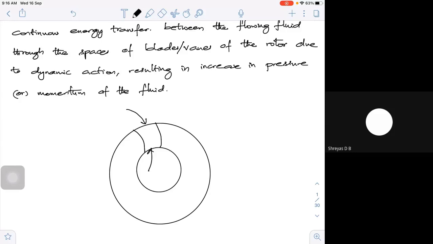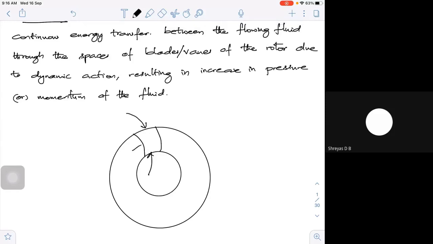These are the vanes. This is one vane, this is another vane. I may have a set of vanes, 10 or 20, depending upon the size of your wheel. Here I have a shaft, and this will be continuously rotating. What do you mean by continuous?